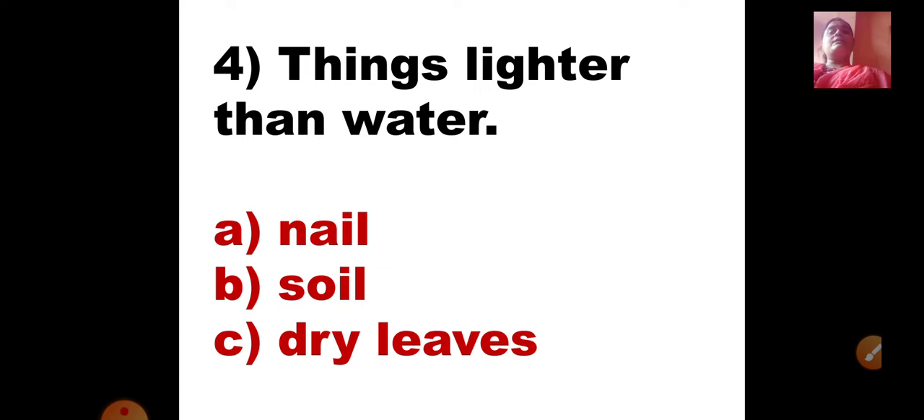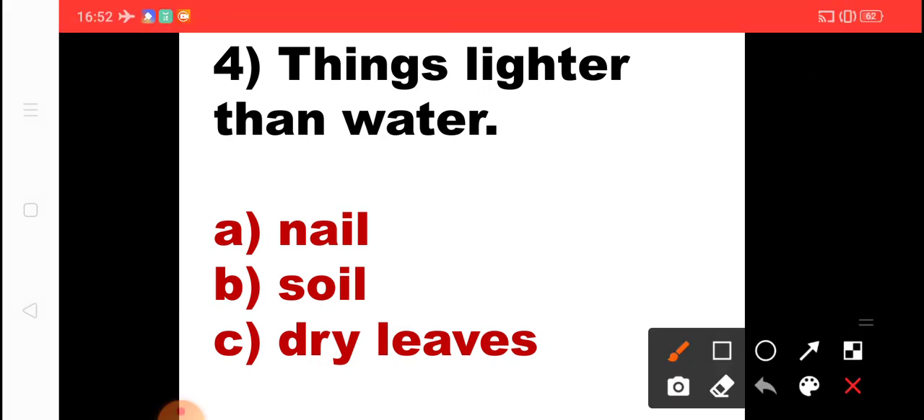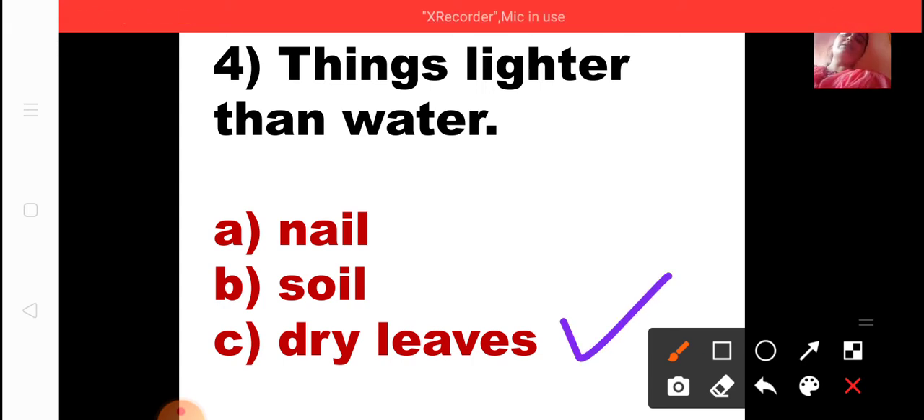Now look at the fourth one. Things lighter than water. Okay, the things which are lighter than water float on water. A option is nail, B option is soil, and C option is dry leaves. Now A option is nail. Nail is the thing which we use for furniture or on walls. It is made up of steel or it can be made up of aluminium. So it is definitely heavier than water. If you put it in water, it will sink. What about soil? Soil is also heavier, just now we saw. So dry leaves are lighter than water, so we are going to pick the dry leaves option.